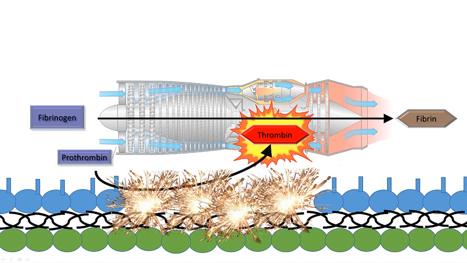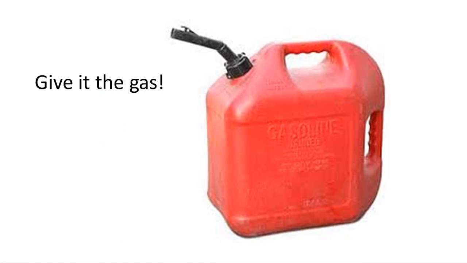Taking our engine example, what would we add to an engine to keep it running? We'd give it gas. In coagulation, the equivalent to gas is platelets. So let's see how platelets get involved in coagulation.